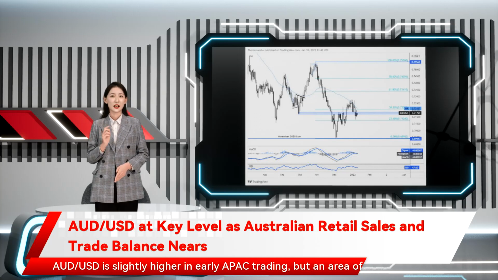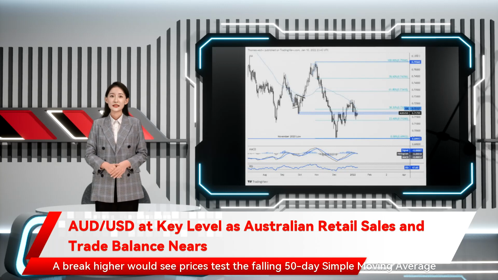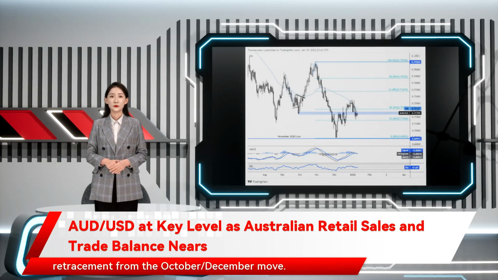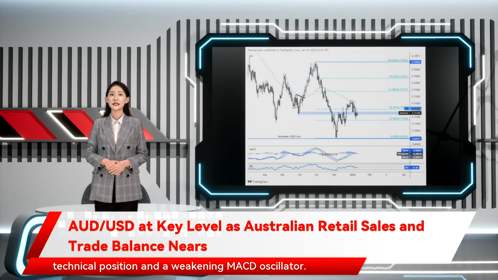Australian dollar to US dollar is slightly higher in early APAC trading, but an area of conflict from the September swing low appears to be serving as resistance. A break higher would see prices test the falling 50-day simple moving average. A reversal lower could find support at the 23.6% Fibonacci retracement from the October/December move. An extended sell-off would threaten the November 2020 low. Overall, however, the path lower looks to be the most likely given its technical position and a weakening MACD oscillator.